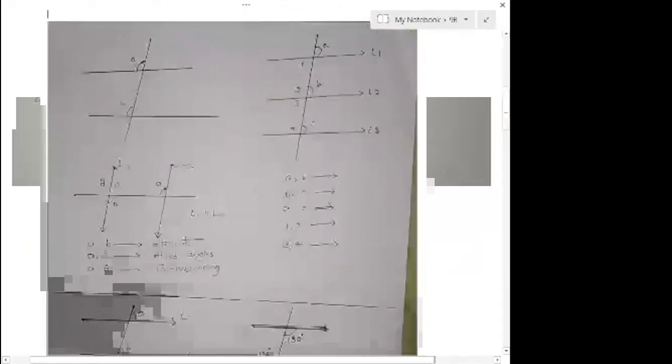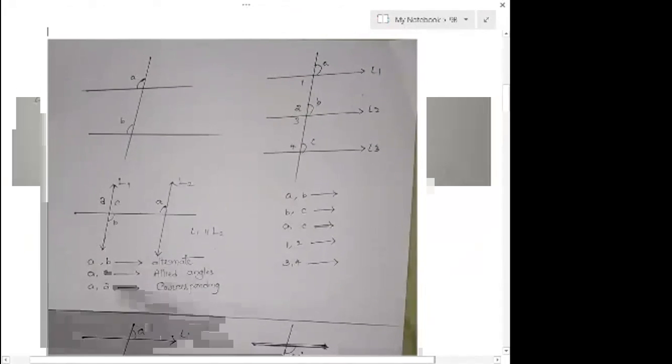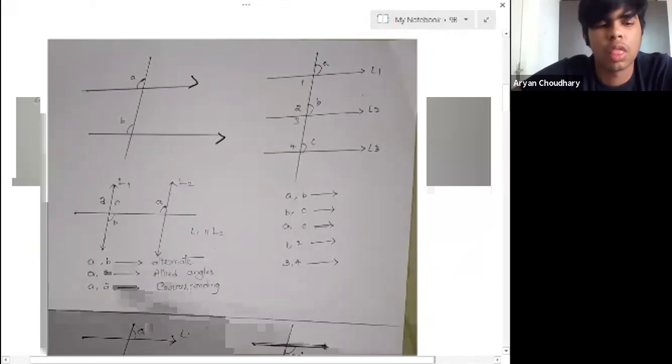So let me start with parallel lines and transversal. Please follow carefully. We already discussed all this in the last class. If these lines are parallel, what type of angles are A and B? Corresponding angles, and they are equal. So angle A equals angle B.